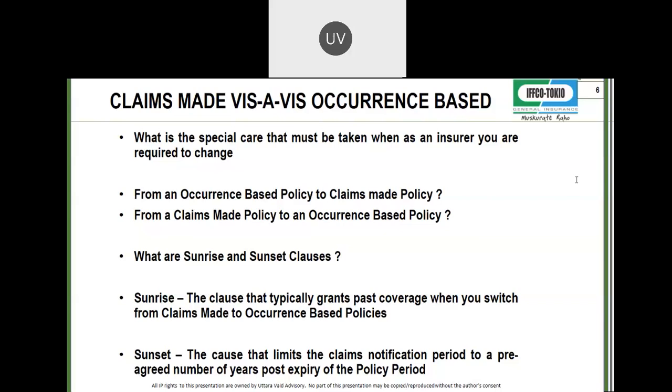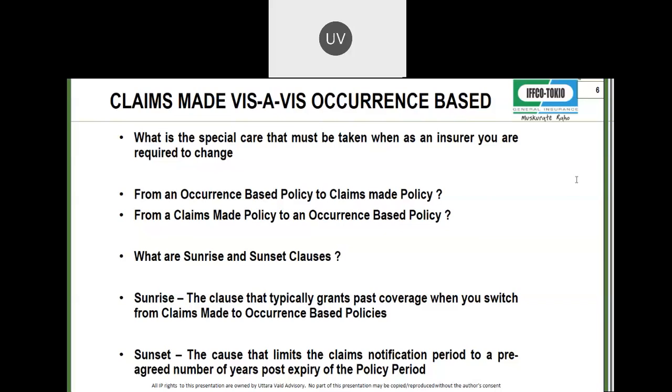Retroactive dates, retro period coverage, the terminology is used in claims made. But now you are changing from claims made to occurrence based, and you want those 5 years that you have taken continuous cover to be covered in your occurrence based policy. So you will ask your insurer, I want a sunrise cover from 2016. No difference, it acts like a retro date, but that is the correct terminology.